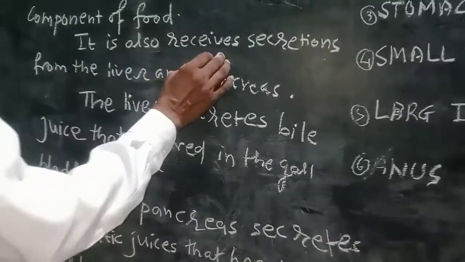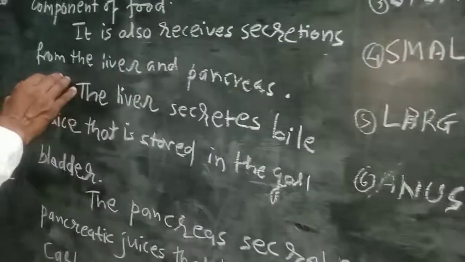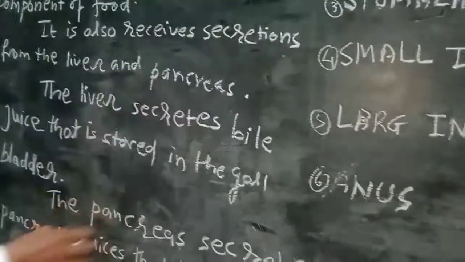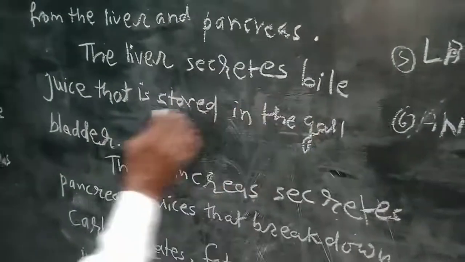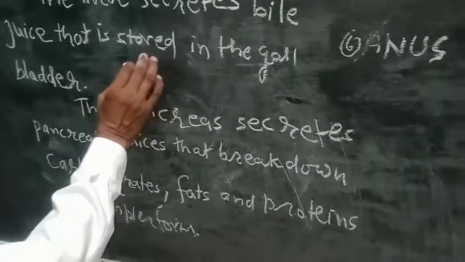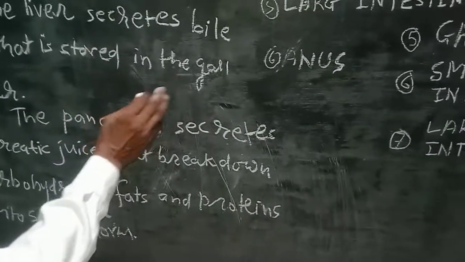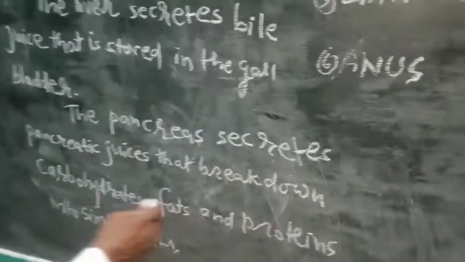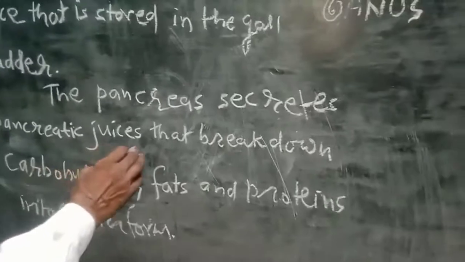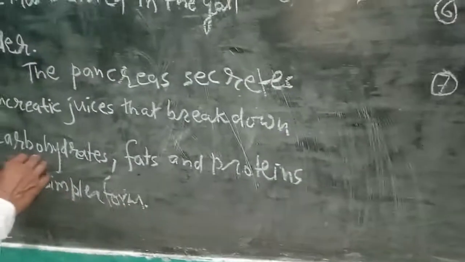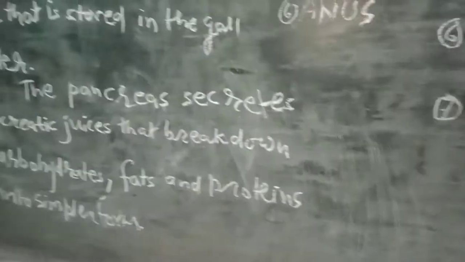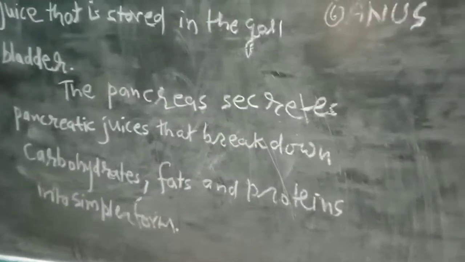It also receives secretions from the liver and pancreas. The liver secretes bile juice that is stored in the gallbladder, and the pancreas secretes pancreatic juice that breaks down carbohydrates, fats and proteins into their simpler forms.